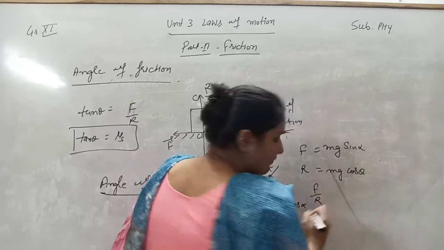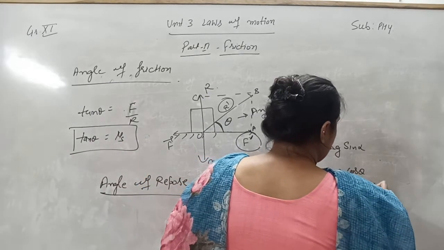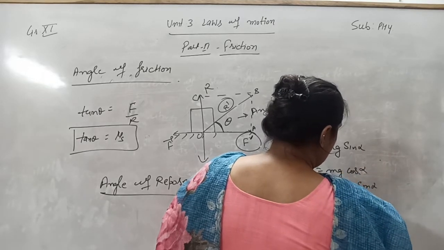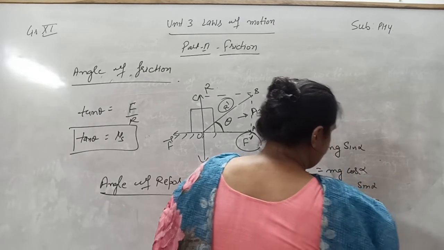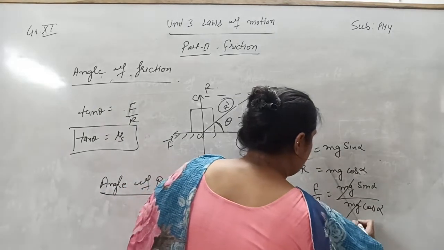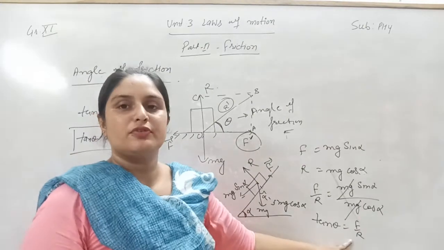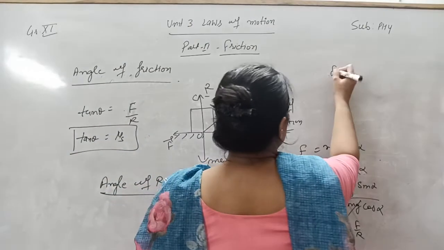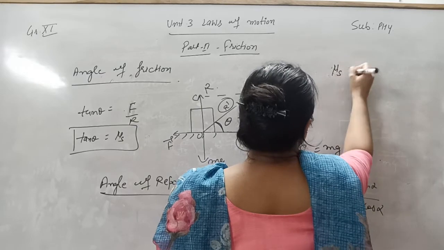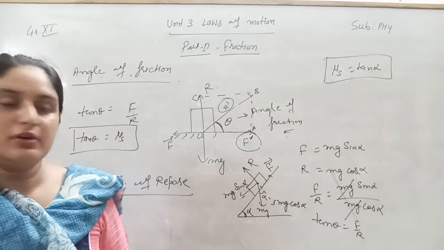From here, calculate F by R. F by R will be equal to mg sin alpha upon mg cos alpha. Mg cancels with mg. So tan alpha will be equal to F by R. And F by R we have already seen is the coefficient of static friction. From here mu S is equal to tan alpha. Alpha is called the angle of repose.